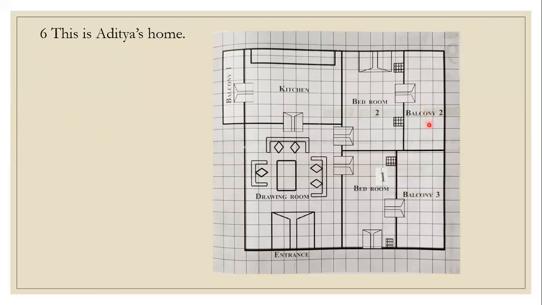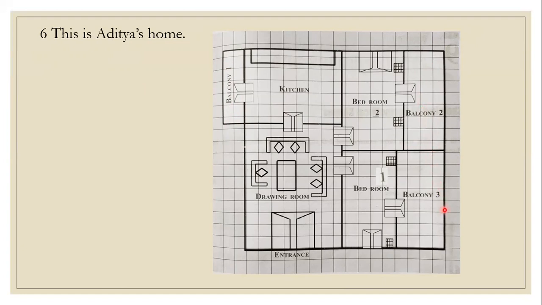7 complete squares and here almost 1 square is there. So we can take it as 8 and here 8.5 we can take. Length is 8.5 and breadth 1, 2, 3 and the little part is here. So breadth is taken as 3.4, length 8.5 and breadth 3.4 and balcony 3.